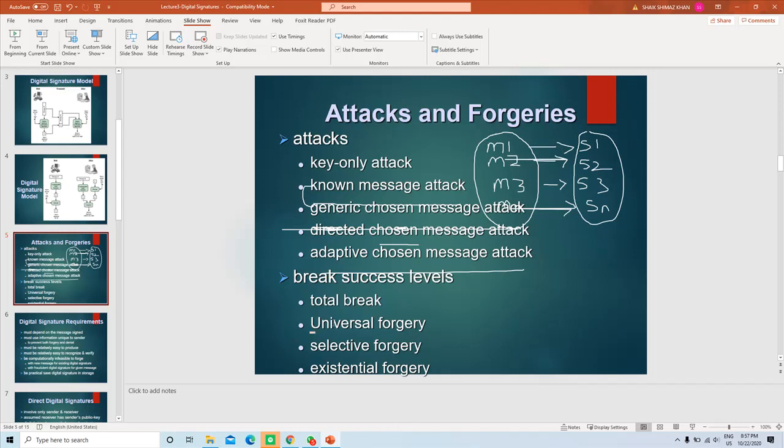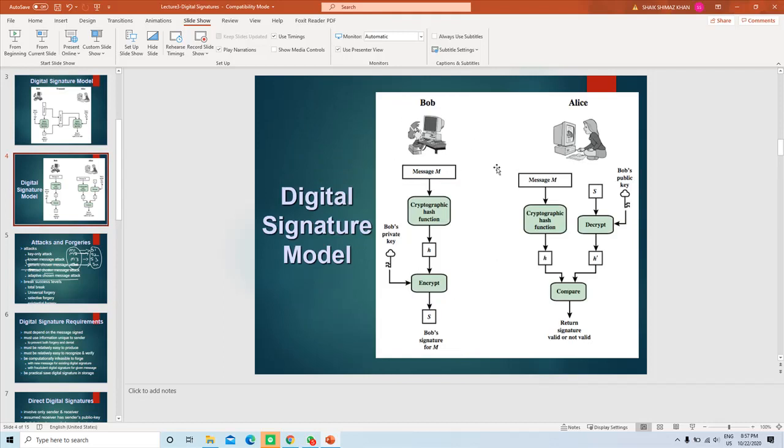Okay. So total break means the attacker has access to the sender's private key. Okay, it's a big problem, a big security compromise. In universal forgery, for any message of the sender,